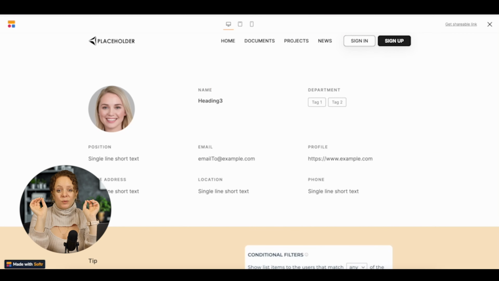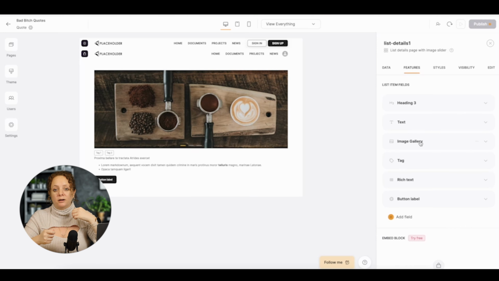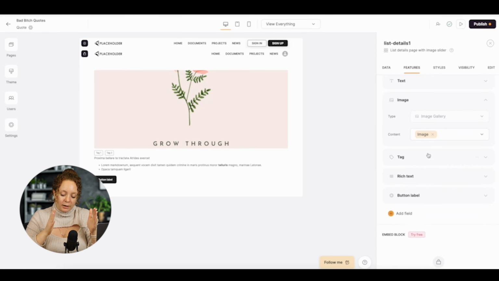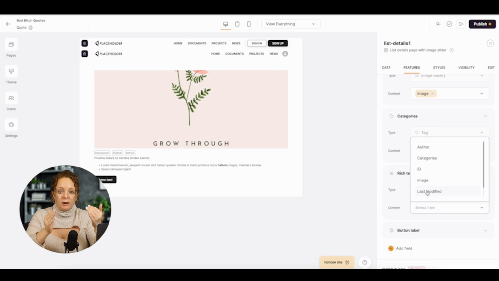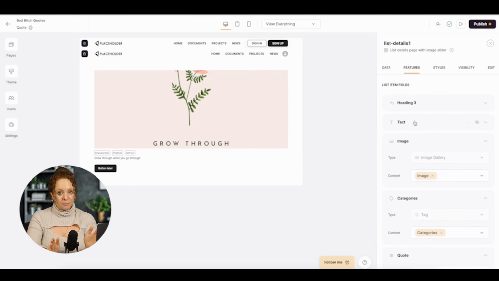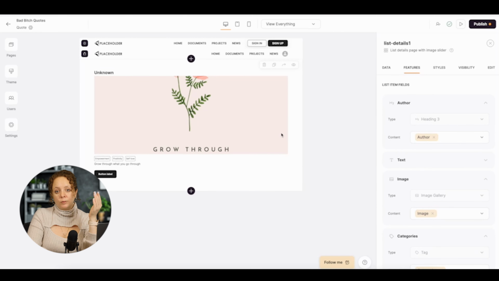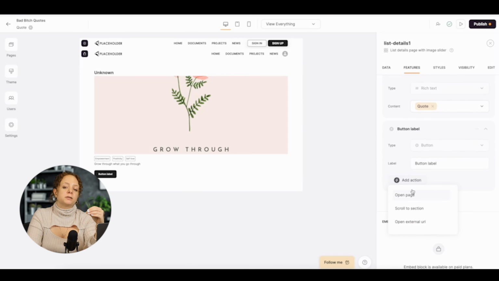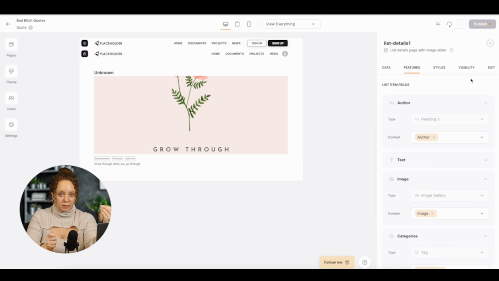So instead, I decided to create a completely blank page to show a list item. I added an element called list details with image that looks exactly like I wanted. All I needed to do is adjust the way that it looked. But it had all the components that I needed and a large image, which is exactly the goal we have here. Here too, I had to map out all of the fields that I wanted to show and delete the things that I didn't want to show, as well as adjust it a little bit.